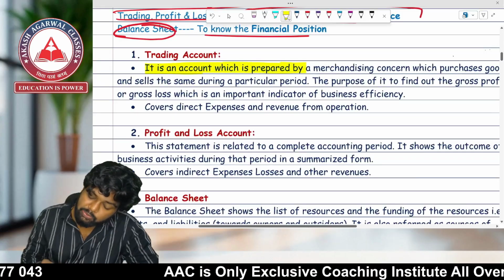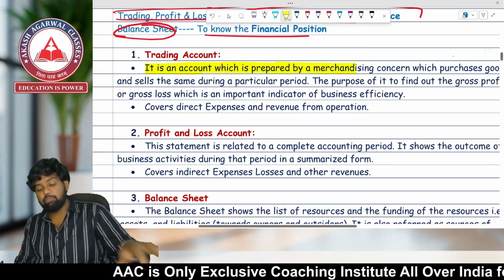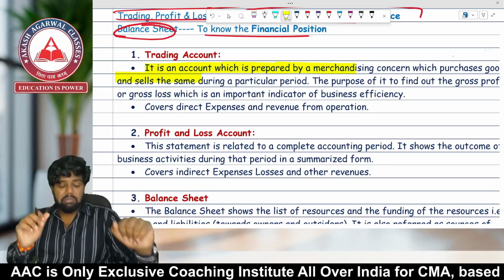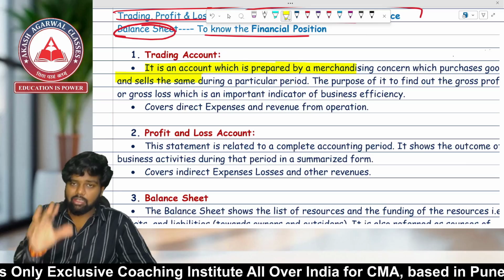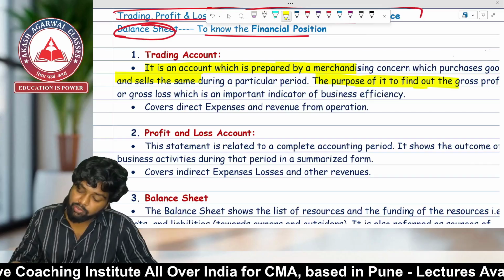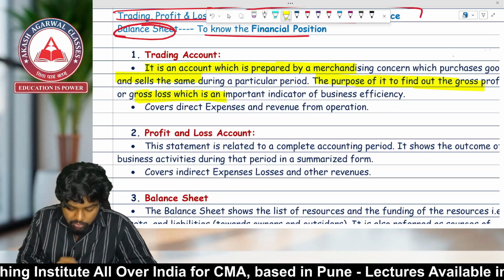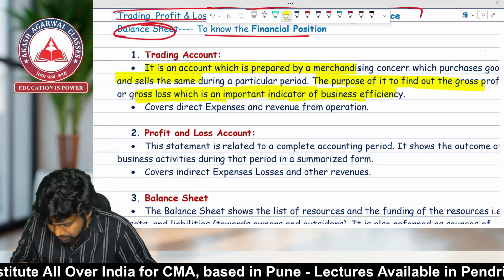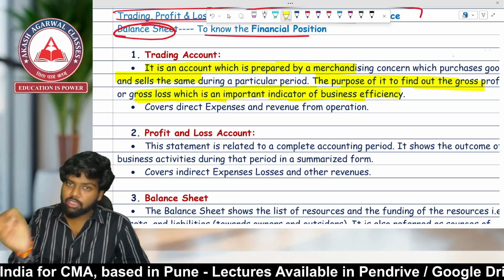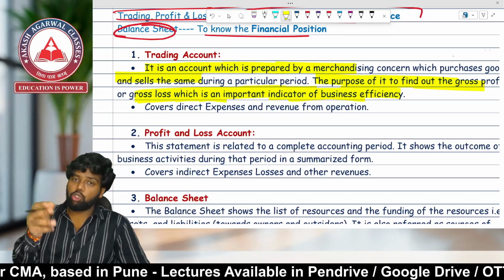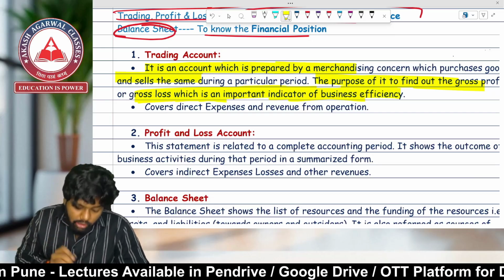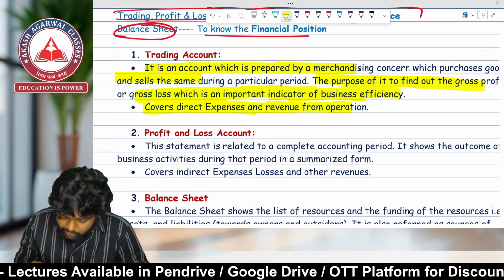It is an account prepared by a merchandising concern which purchases goods and sells the same goods during a particular period. In the trading account, we will be recording direct expenses. The purpose is to find out the gross profit or gross loss, which is an important indicator of business efficiency. It can come for the MCQ. The trading account covers direct expenses and revenue from operations.